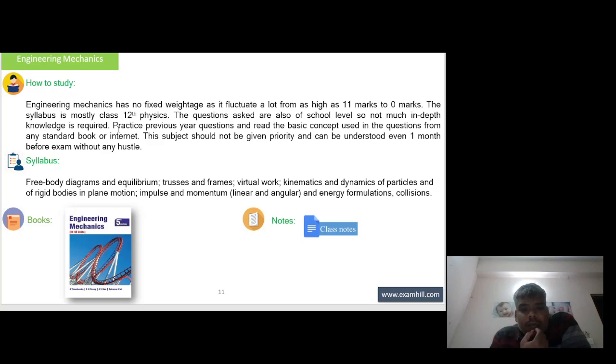Syllabus: free body diagram and equilibrium, trusses and frames, virtual work, kinematics and dynamics of particles and of rigid body in plane motion, impulse and momentum, linear and angular, and energy formulation, collision. This is the book which you can refer: Engineering Mechanics.